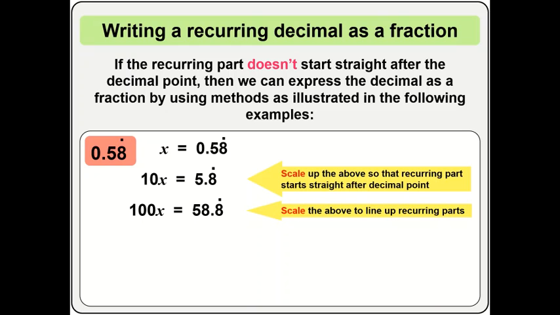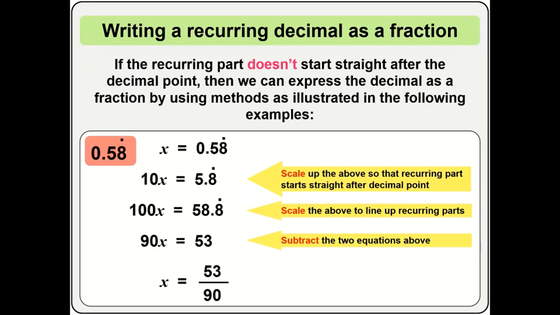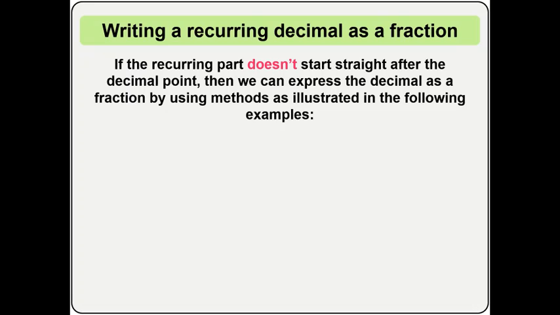Now you can see you have a similar value on this side: 8 with dots on their heads. So you go ahead and subtract, and when you subtract, you have 90x equal to 53. Why? Because the decimal part will go away. So when you finally resolve the equation, you are going to have x equal to 53 over 90, which of course is your answer.